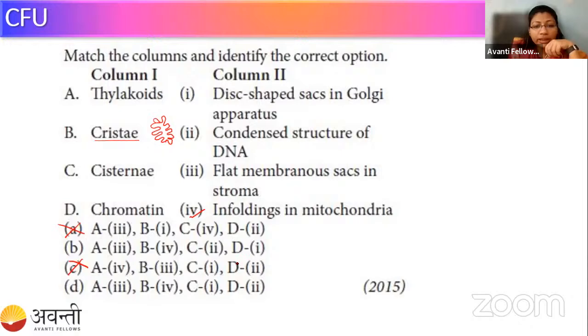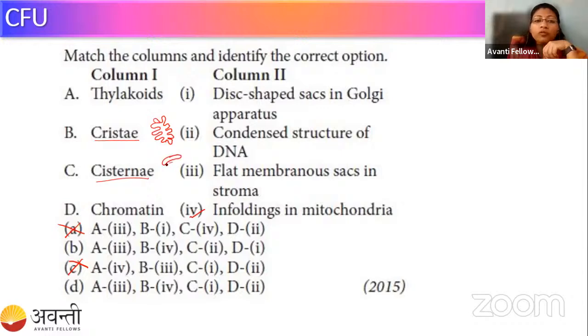Now we have to find out which option has the different statement. By choosing C, we can distinguish which option is actually correct. The term given for C is cisternae, and as we all know, cisternae are disc-like structures.